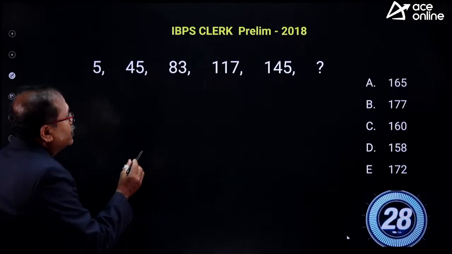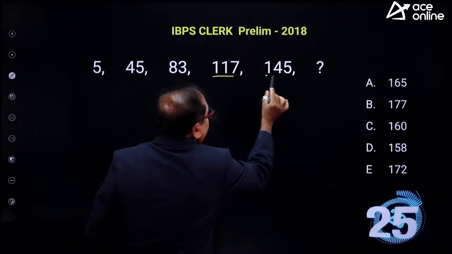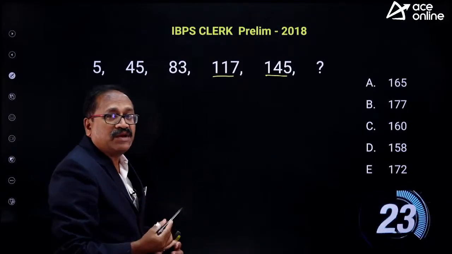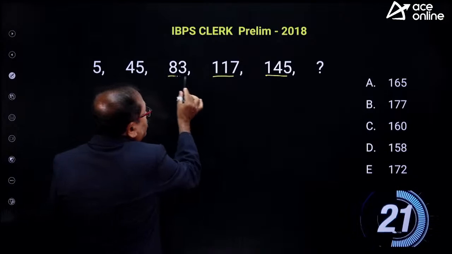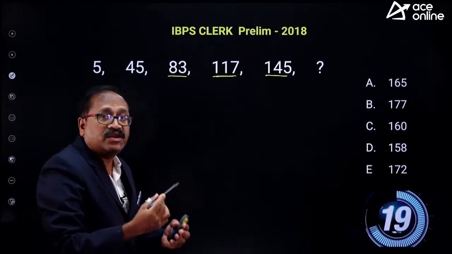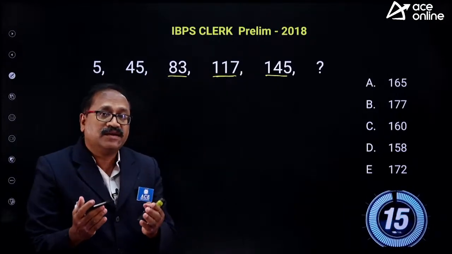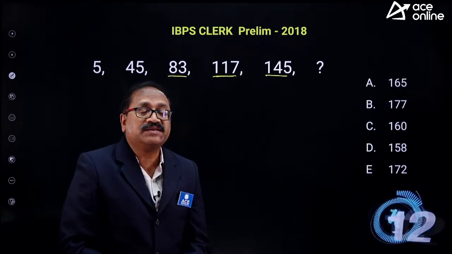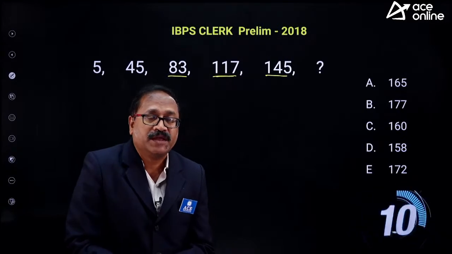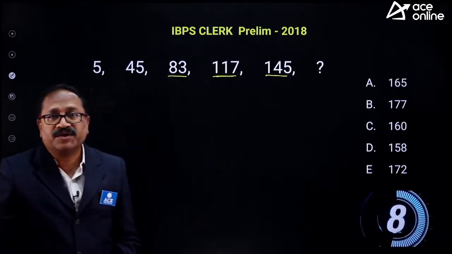Okay. Now, you see that 117, 145. So, it is not multiplication. Now, 83 and 117, it's not a multiplication. So, the pattern of the question shows that ये addition हो सकता है. Chances ज़्यादा है ये addition हो सकता है. तो पहले difference ले लीजिए, then you work out on it.